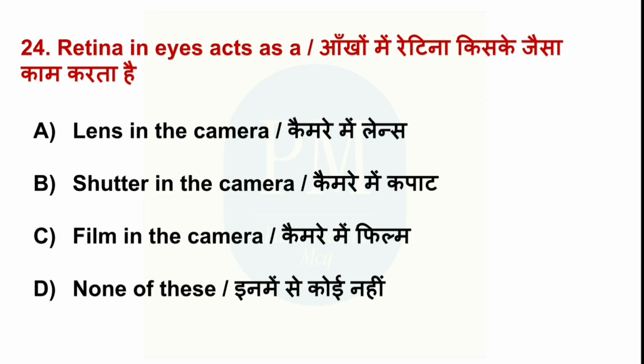Retina in the eyes acts as option A, lens in the camera, option B, shutter in the camera, option C, film in the camera, option D, none of these. The correct option is option C, film in the camera.